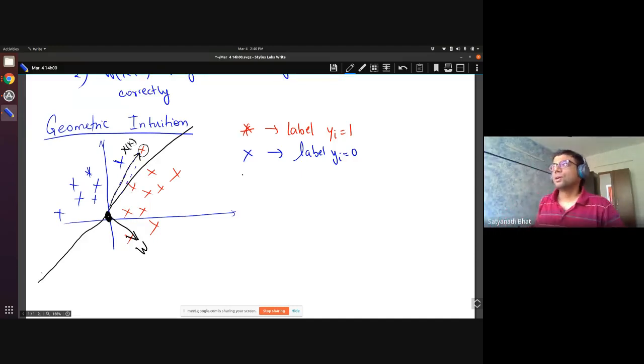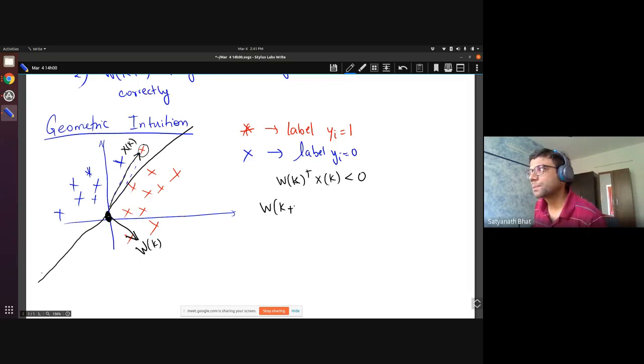Okay, so can someone tell me, this is, let's say, wk. What is wk transpose xk? Is that number bigger than 0 or less than 0? Less than 0. Yes, it's less than 0. And the reason is straightforward, because this is an obtuse angle and it is on the other side of the hyperplane. All the points on this side are greater than 0. Okay, so what are we doing? wk plus 1 is equal to wk plus xk. So this is the update that we are doing.